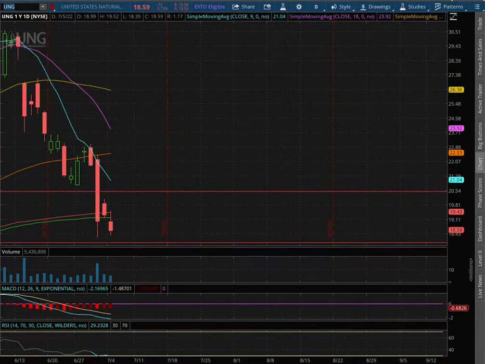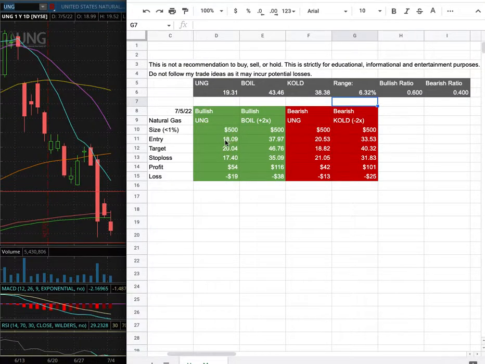As with the trade idea, I'll be trading UNG. My trade position size is less than 1% of my portfolio. My long entry is at $18.09, and that is its range here. My sell target is at $20.04. My stop loss is at $17.40.